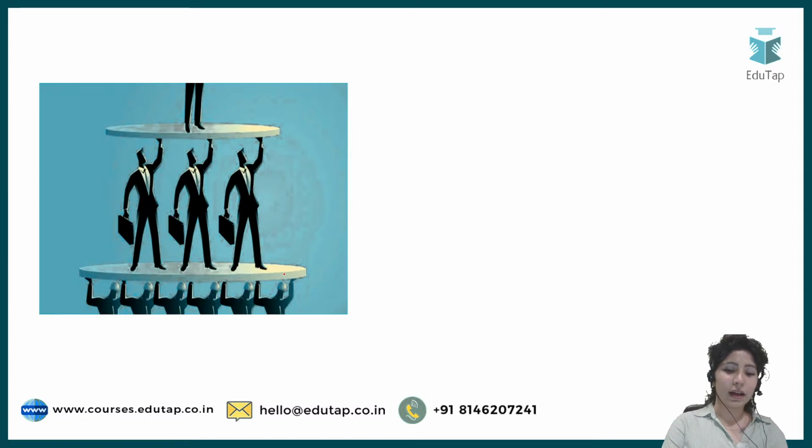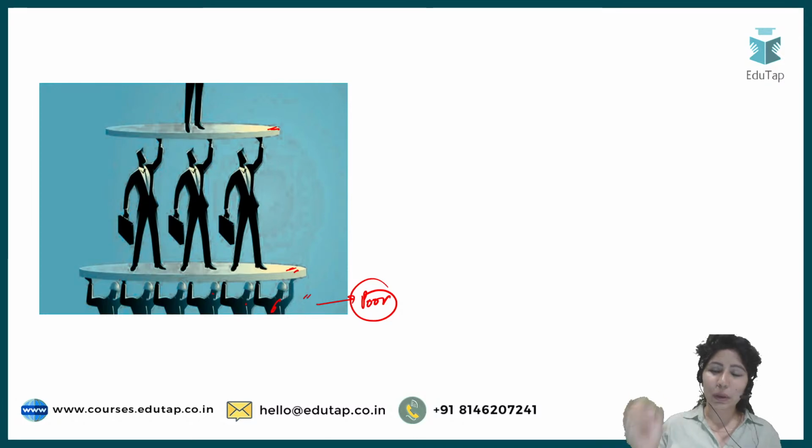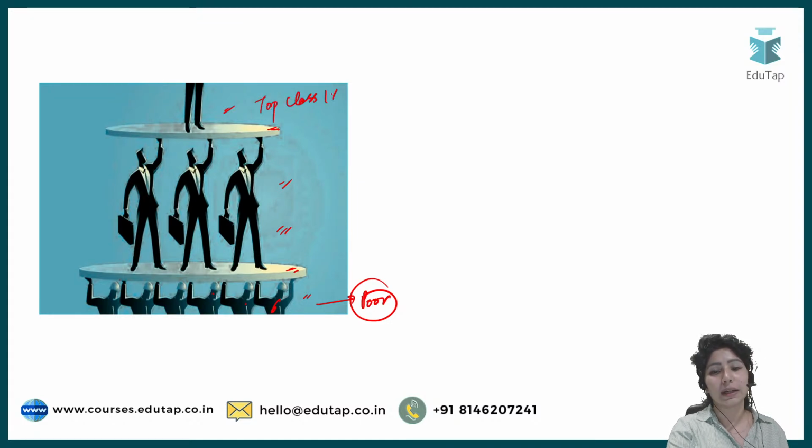So let's quickly move on to the first section, but before that I have this picture for you. See, there is this disc on which some people are standing, and they're holding another disc for just one person, and there are 6 people who are carrying the weight of everyone. So these are the poor classes, or the most deprived sections of society, I would call. They carry out daily wage labor or manual labor, and then they make it sustainable or easy living for the middle class. Middle class is mostly involved into businesses, small businesses or services, and they carry out their daily activities to support this top class, which is the richest 1%.